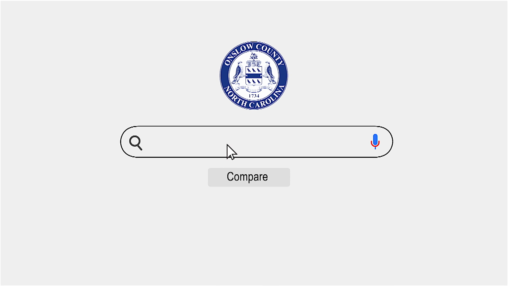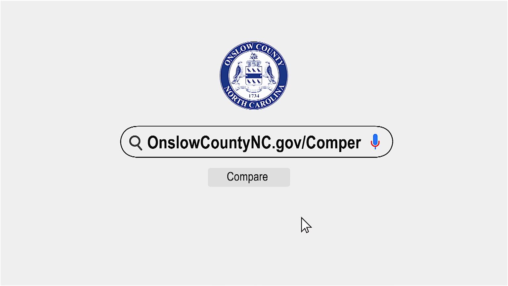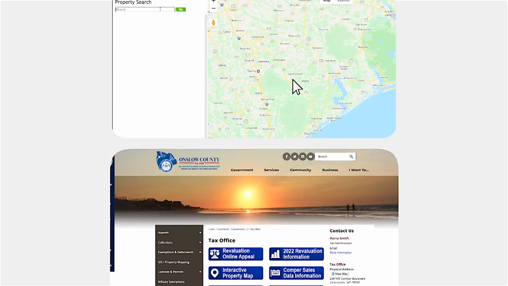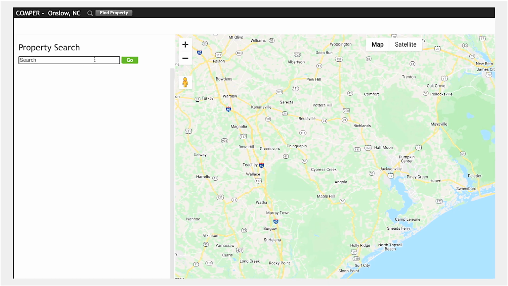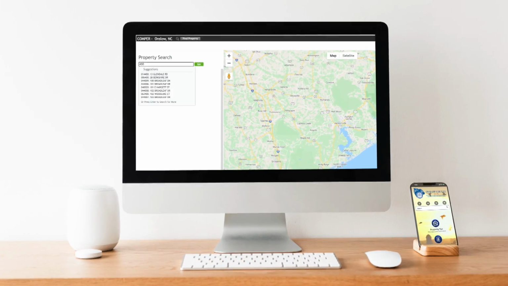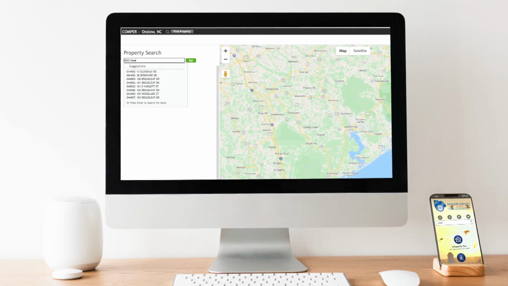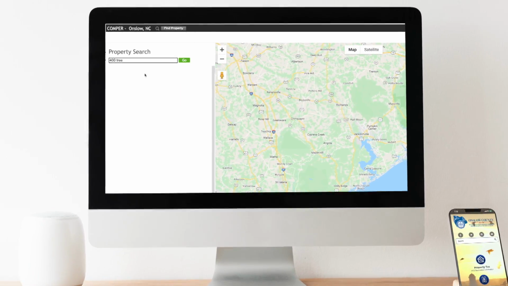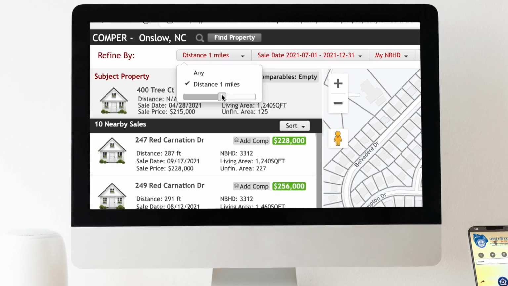Onslow County has a new online tool at OnslowCountyNC.gov/compare for property owners who want to compare their recent appraisal with others or appeal their value.